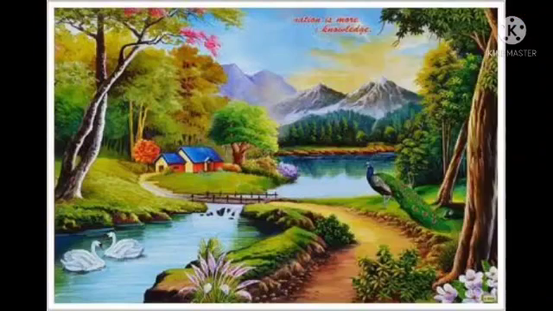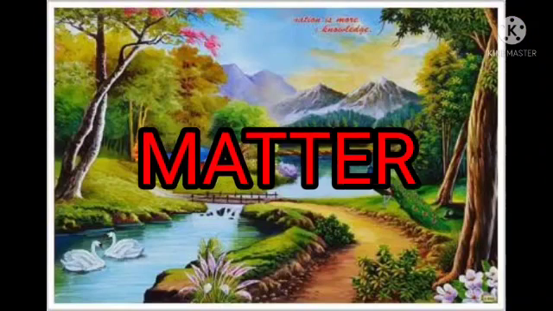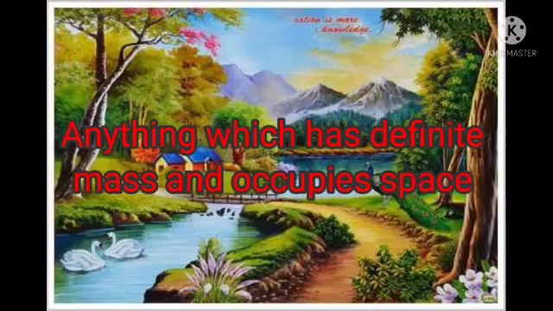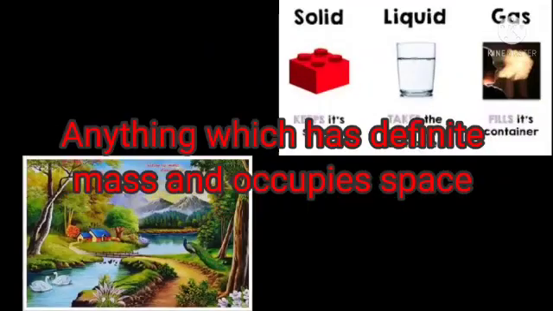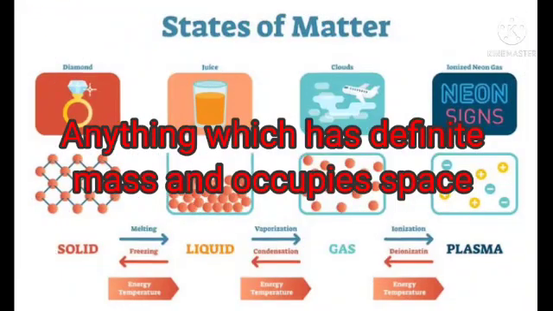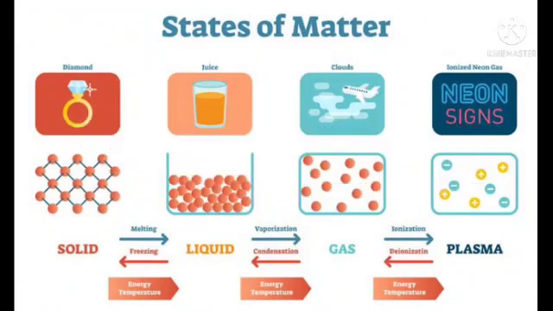Everything we can say that matter. They have mass and they occupy space. Matter can be defined as anything which has definite mass and occupies space. What is matter, children? Matter can be defined as anything which has definite mass and occupies space. On the basis of their physical state, matter can be classified into solid state, liquid state and gaseous state.